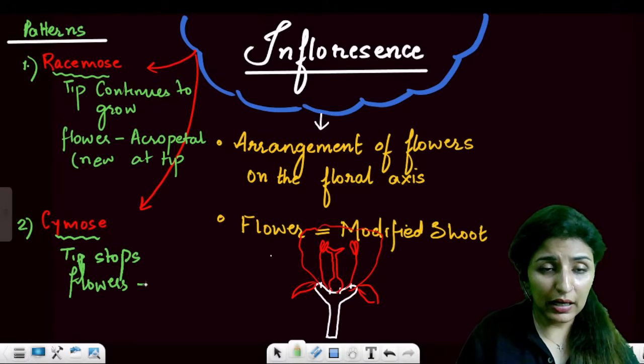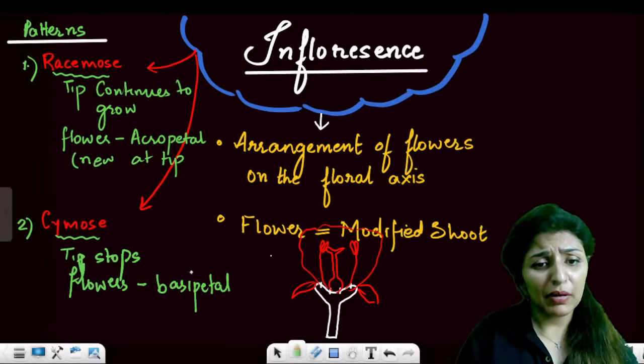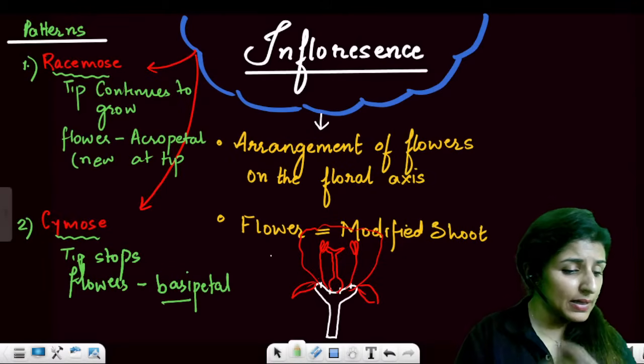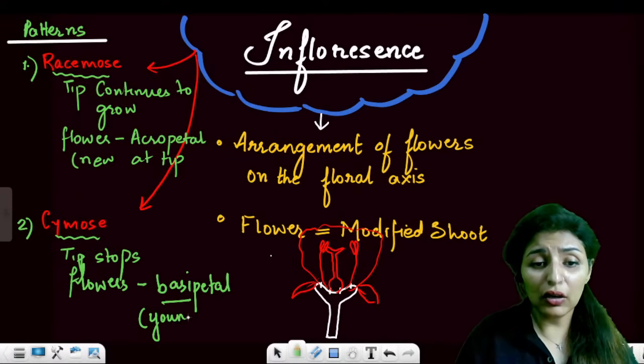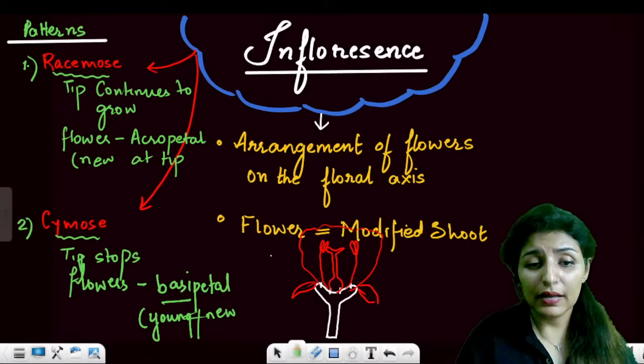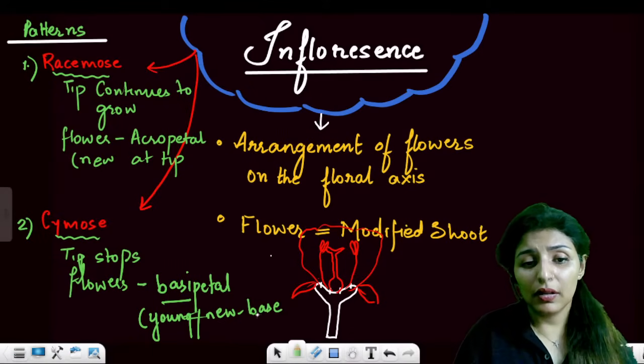Yes, flowers are arranged in the basipetal manner. So it's easy to remember. Basipetal means new towards the base. Is this point clear? The new or the younger ones are at the base. Easy to remember.